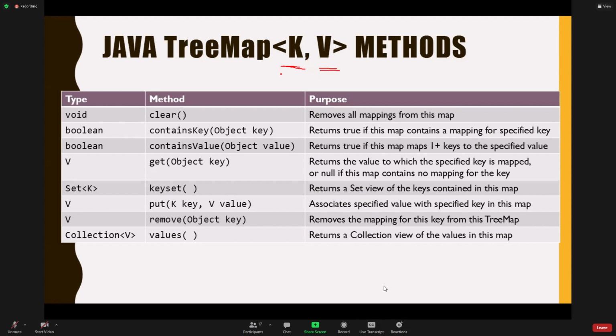So if we were to look at tree map methods, we would see that you can do things like, of course, clear the thing. But here's one of the typical things: put. Rather than saying add, a typical way to say this in a mapping type scenario is that you say, I want to put this into the map. I want to put in this key and this value as a pair. The mapping is going to be between this particular key and this particular value, right? This integer is going to map to this student object. So put is the same thing as add, but in a mapping sort of scenario.